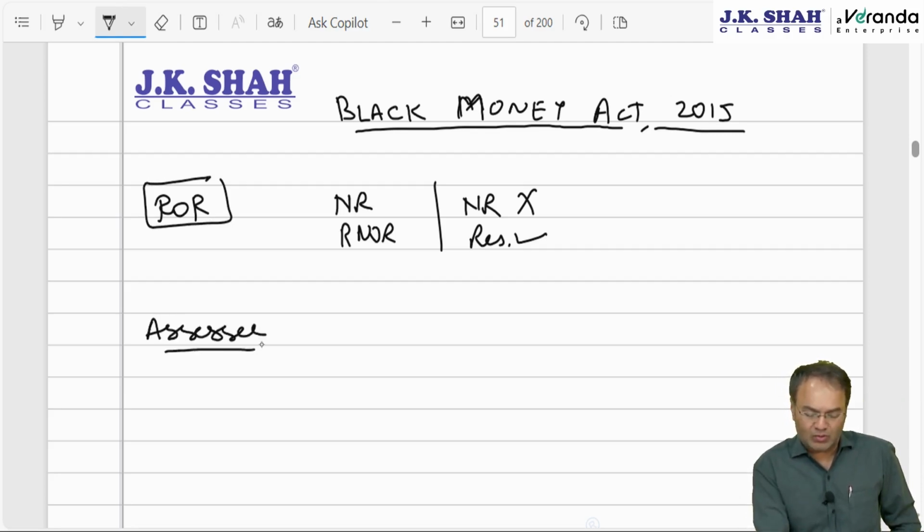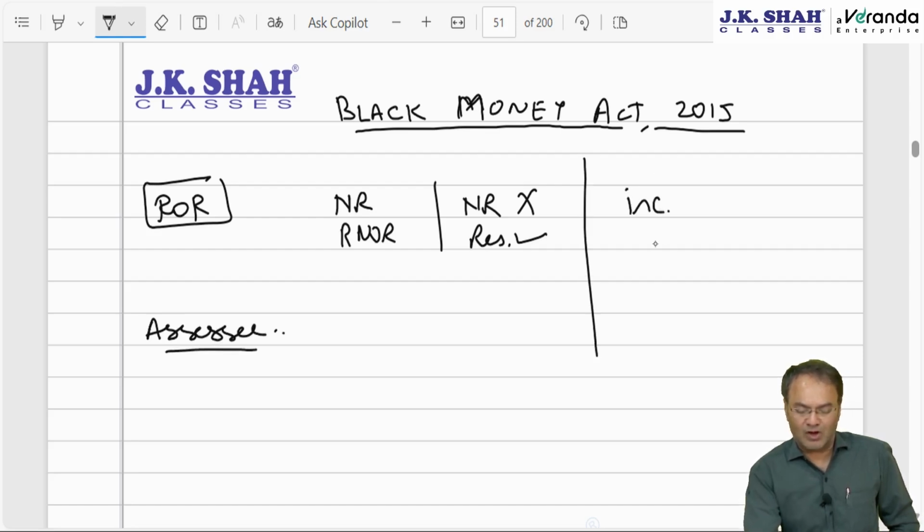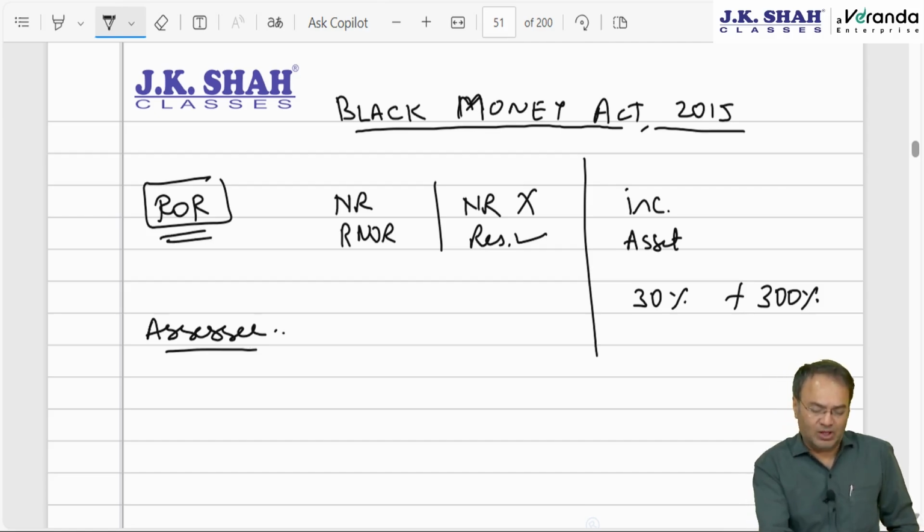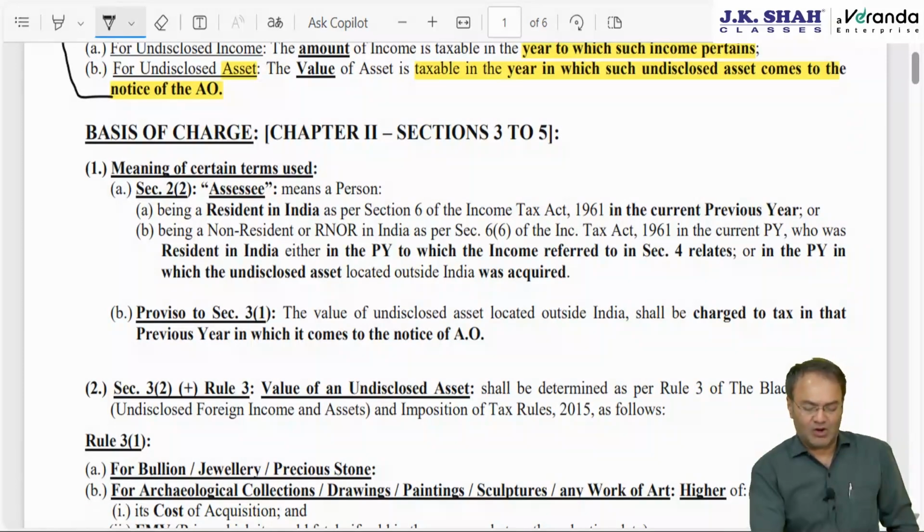So the point to be noted here is that under this chapter, what will be taxable will be the amount of undisclosed income, and the amount or value of undisclosed asset. Both should be outside India, taxable at 30% rate plus 300% of tax as a penalty, taxable in that year in which it comes to the notice of AO, and this chapter applies to ROR. These are the key points which we will be discussing. Some of them we are already done with.